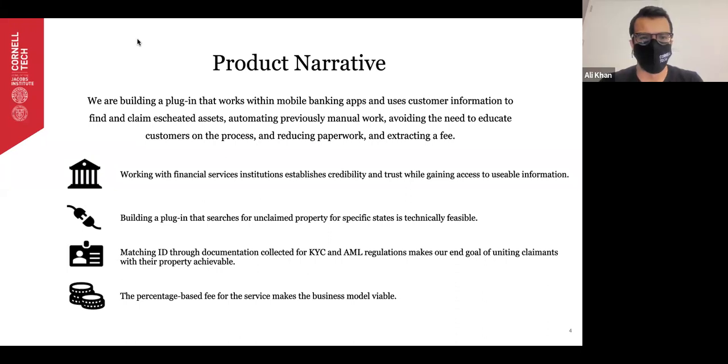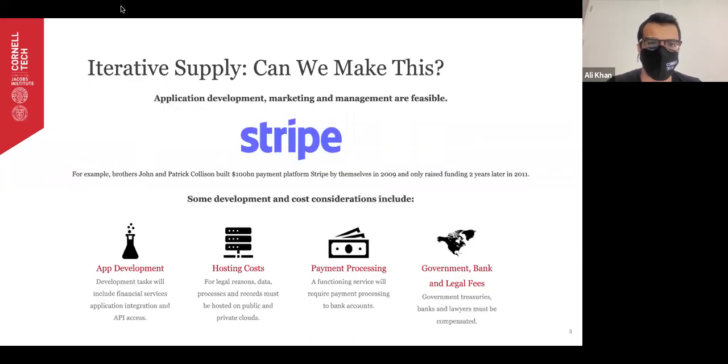In terms of actually building the product, we have a few different factors that come together nicely for us. What we're looking to do is essentially build a plugin that integrates into mobile banking apps and uses the customer information the bank already holds for KYC and AML regulations to launch search and claim processes. So that reduces paperwork. It expedites the process of actually providing documentation for this process. And the other thing is that we know that it's technically feasible given the resources and time that we have. Finally, we extract a percentage-based fee that makes the whole business model viable. Next, Radhima is going to speak about the iterative supply.